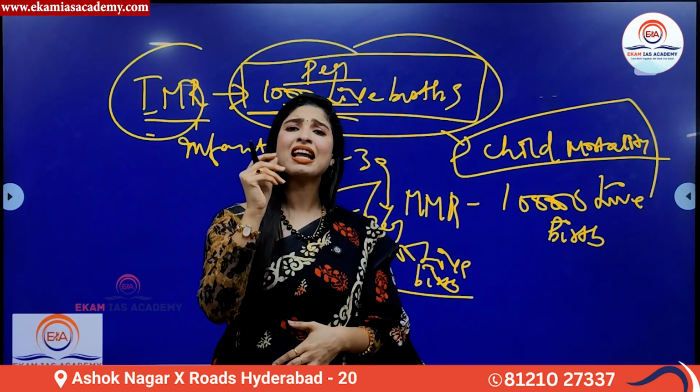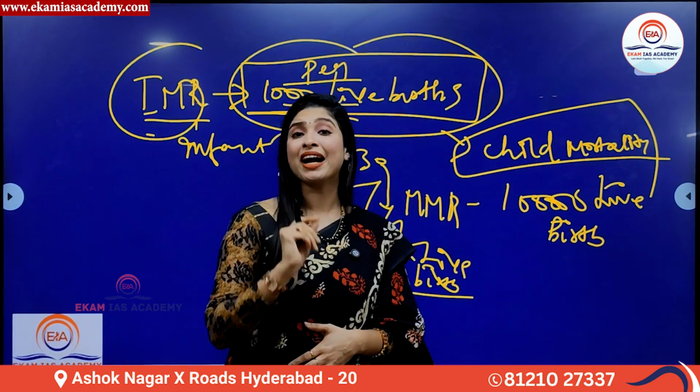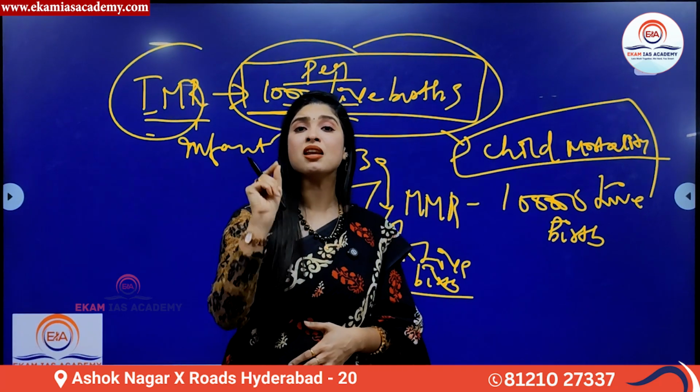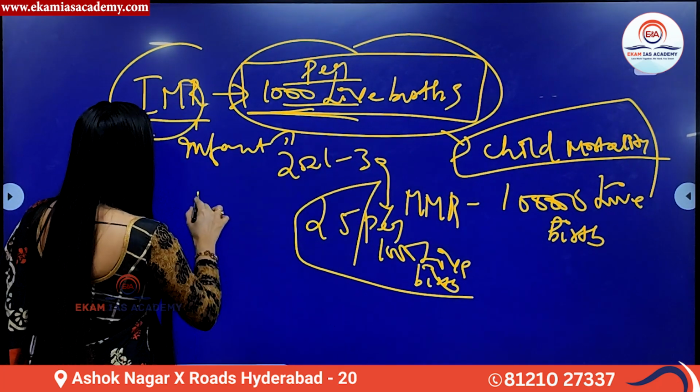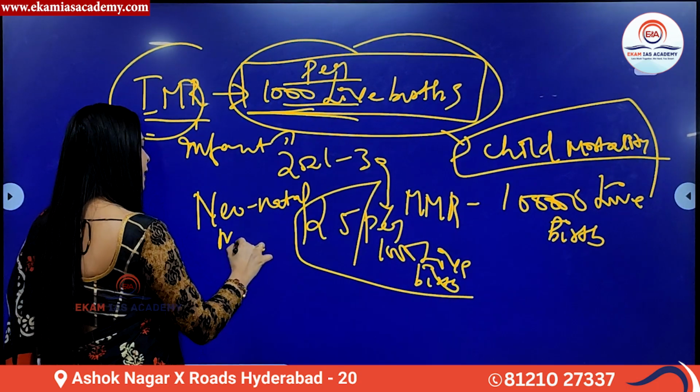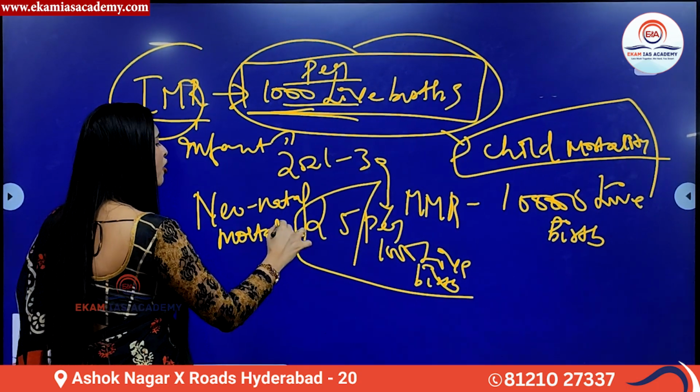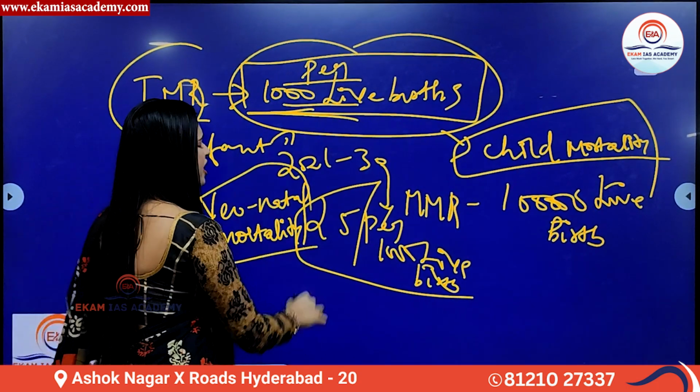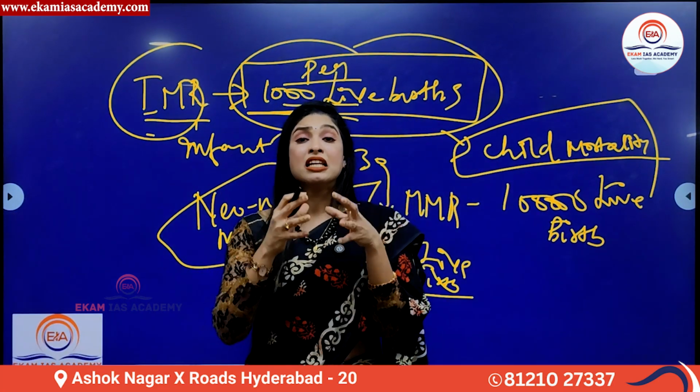Now, another associated concept of IMR is neonatal mortality rate. It means the same thing as the definition of infant mortality rate with just a minor difference.